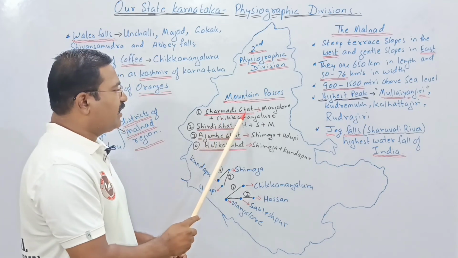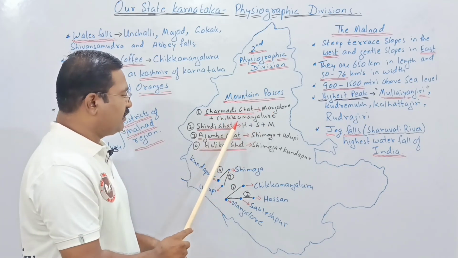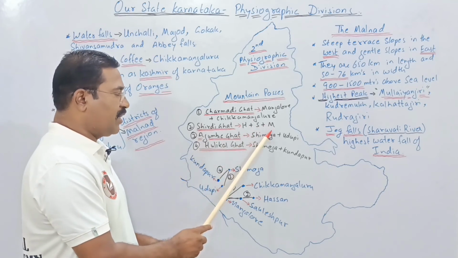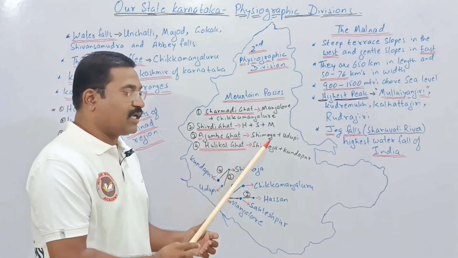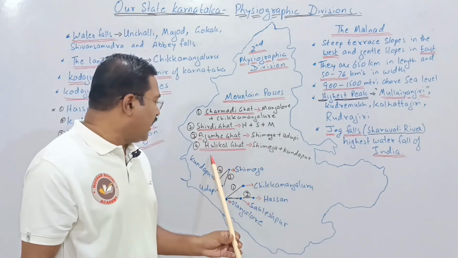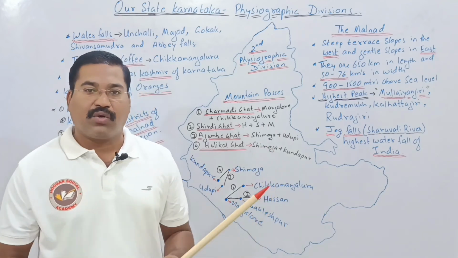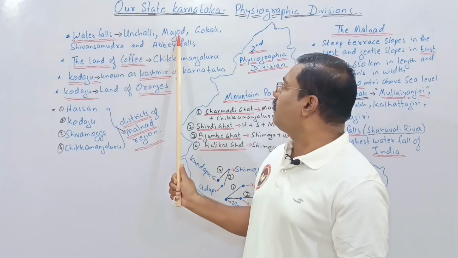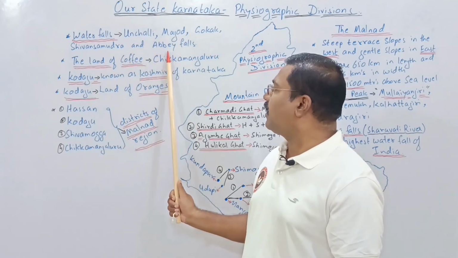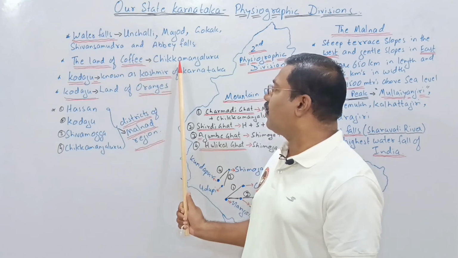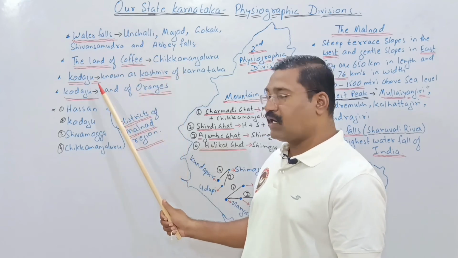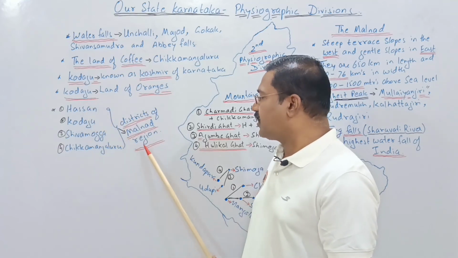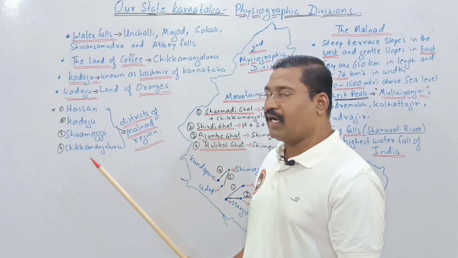First is the Charmadi Ghat, which connects Mangalore and Chikmagalur. The Shiradi Ghat connects Hassan, Sakleshpur and Mangalore. The Agumbe Ghat connects Shimoga and Udupi, and the Hulikal Ghat connects Shimoga and Kundapur. With this, many more waterfalls are there like Unchalli, Magod, Gokak, Shivanasamudram and Abbe Falls. The land of coffee is Chikmagalur, the Kashmir of Karnataka and land of oranges is Kodagu, with four districts in the Malnad region: Hassan, Kodagu, Shimoga and Chikmagalur.